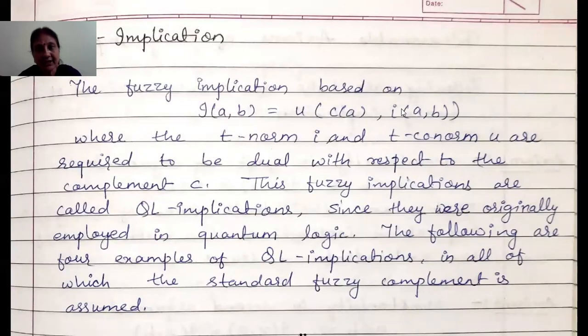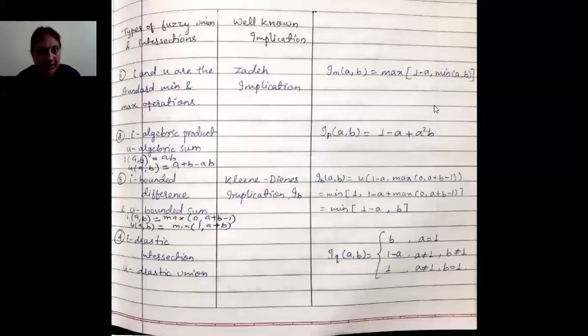For I, you will take ab, then U of 1 minus a and ab. We will employ this definition, U(a, b) is equal to a plus b minus ab, and we will get this result, 1 minus a plus a squared b. It is very easy. You can do it by yourself also.